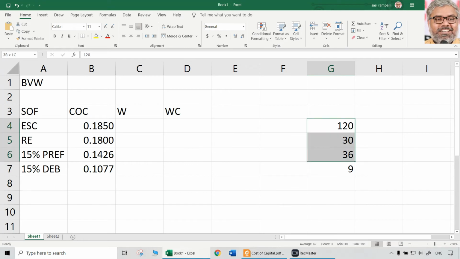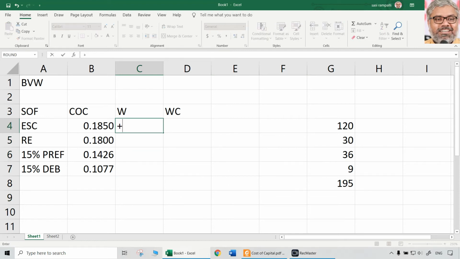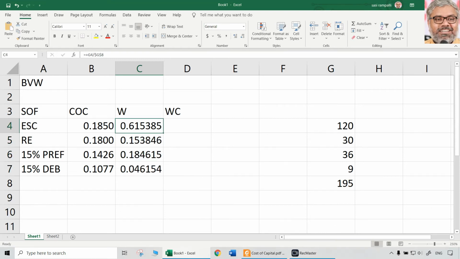What is the total of them? 195 lakhs. So weightage has to be calculated simply by taking individual component divided by total. That is a weightage. Do the calculation separately. So this will be the weightage. Take 4 decimals at least when you do the calculations, but make sure the total of weights is equal to 1. So this is the weightage.